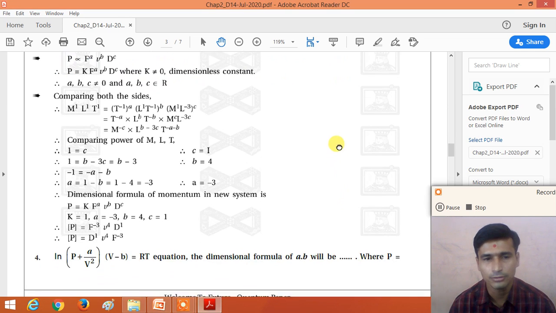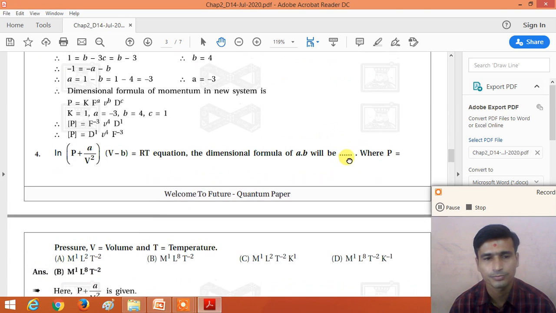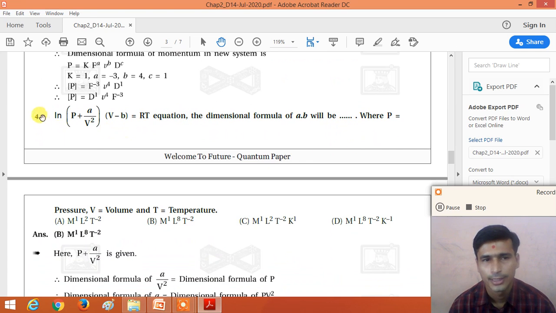So now we see another MCQ, number 4. In the equation P plus A by V square into V minus B is equal to RT, the dimensional formula of A dot B will be blank, where P is pressure, V is volume and capital T is temperature. So here dear student, we need to find the dimensional formula of A and the dimensional formula of B and then find the dimensional formula of A dot B.